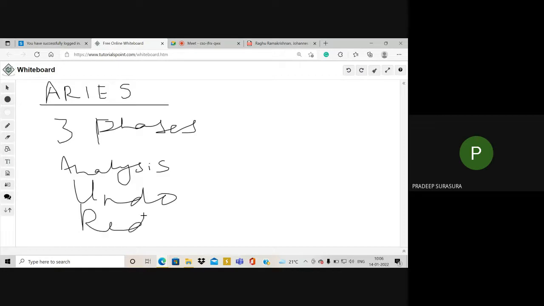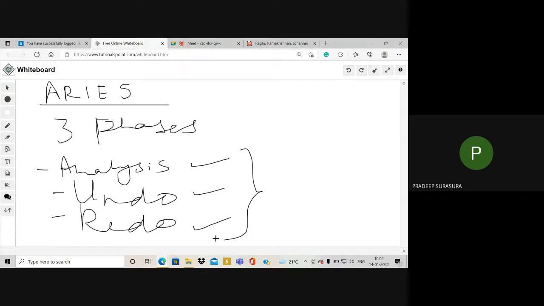These are the three phases of the Aries algorithm. Please understand that analysis, undo, and redo are the three phases. Now please understand what analysis does, what undo does, and what redo does.